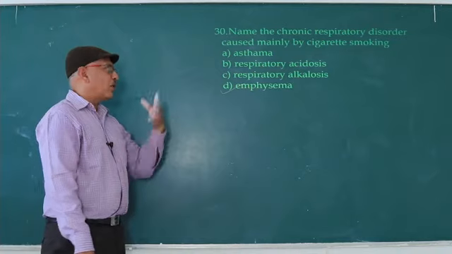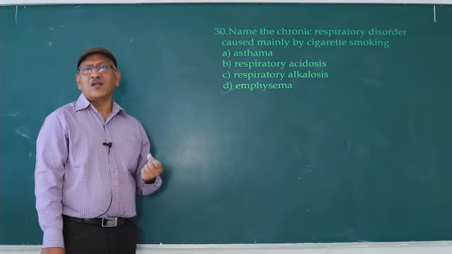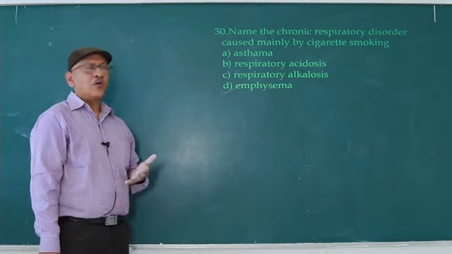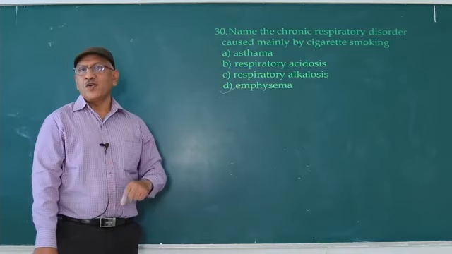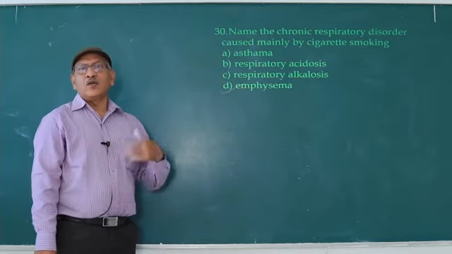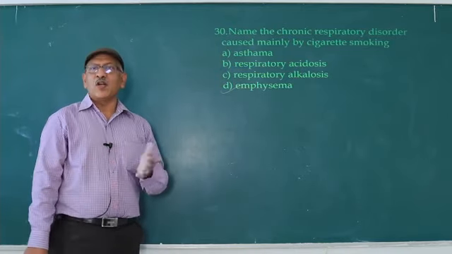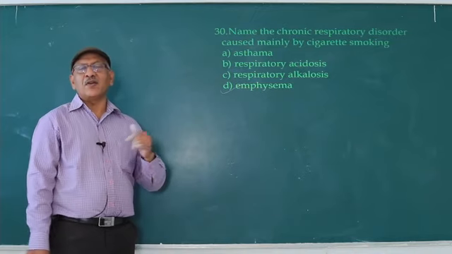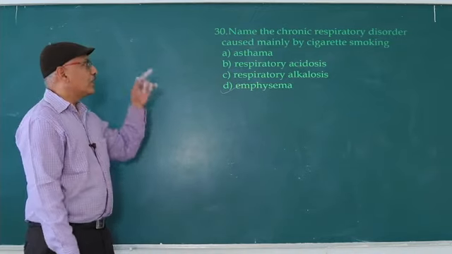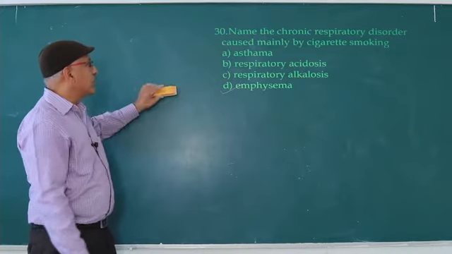In old people, lungs are not fully functional. So breathing, you already know tidal volume is 500 ml. But in old people, the tidal volume is not 500, it is less than 500. So that is respiratory acidosis.